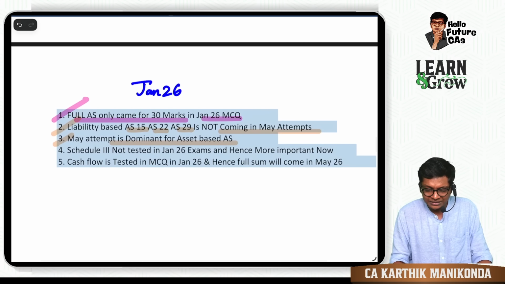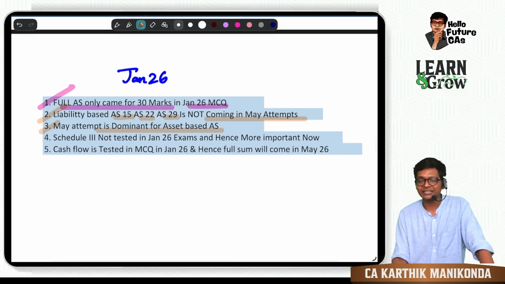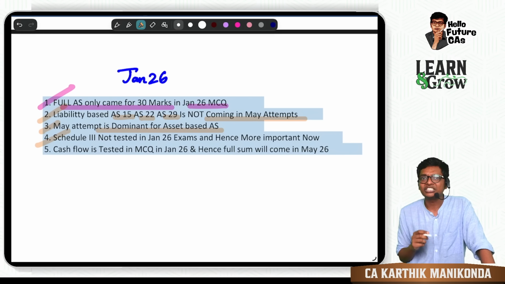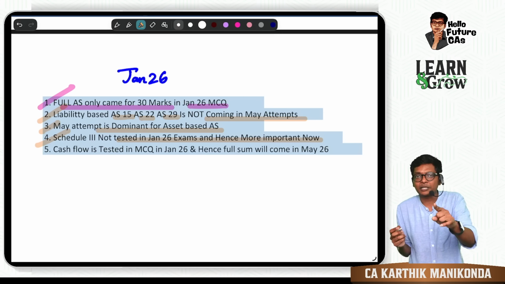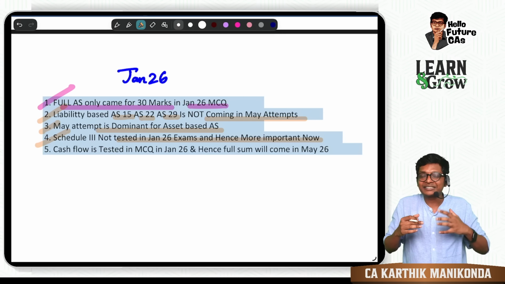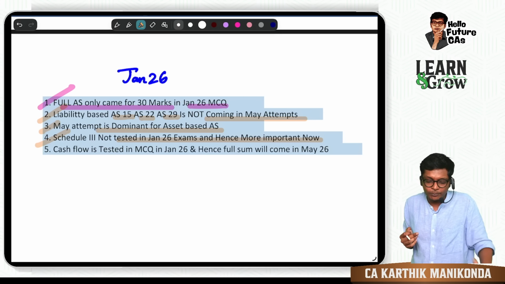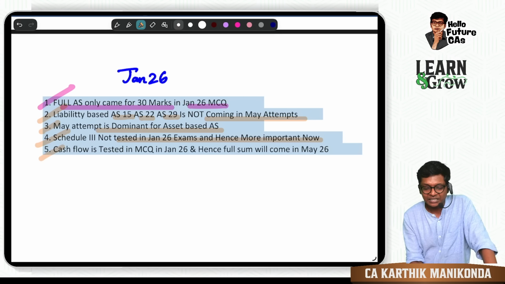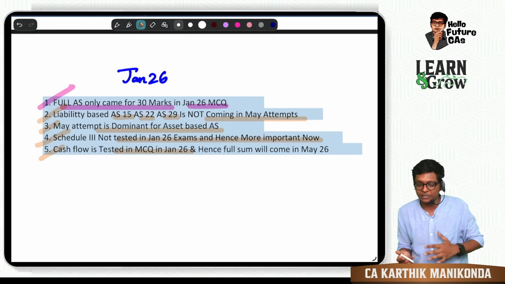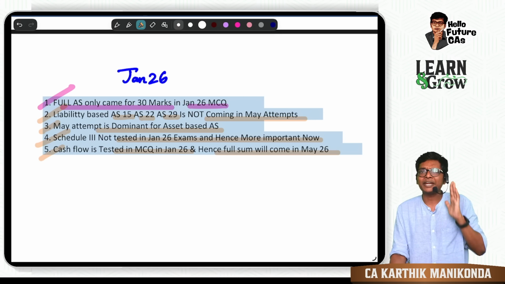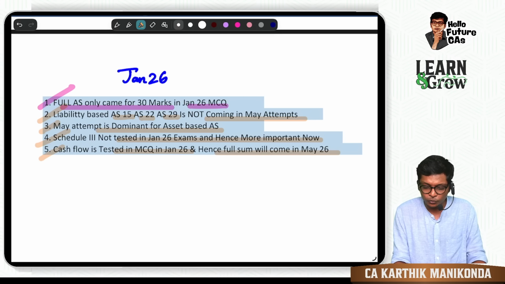Similarly, what is the other analysis, sir? Other analysis. Schedule 3 in Jan 26 is not tested in MCQ or descriptive. That means in May 26 it becomes a little more important, guys. And like I said, cash flow is tested in MCQ in Jan 26. Generally it's a descriptive area. So this time in May 26 we can expect a full sum.